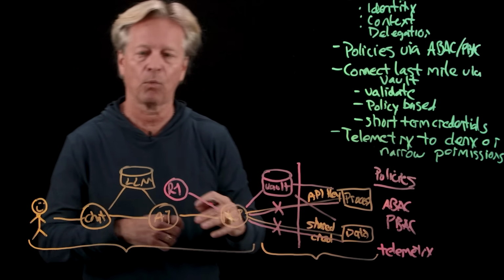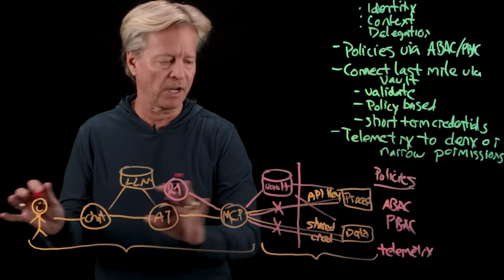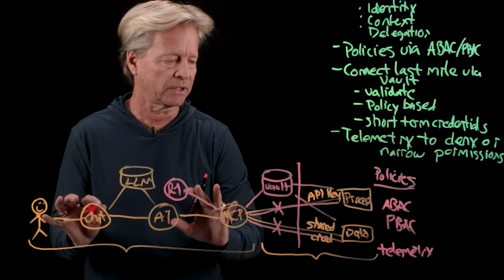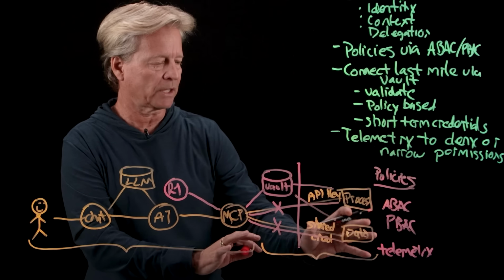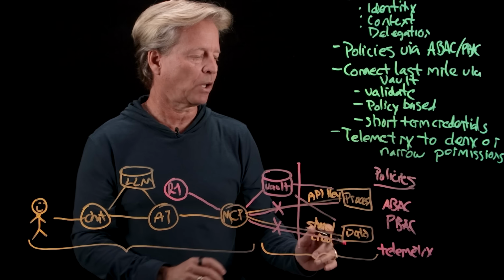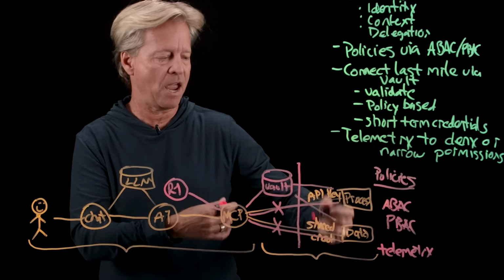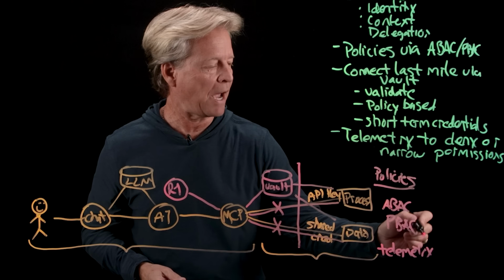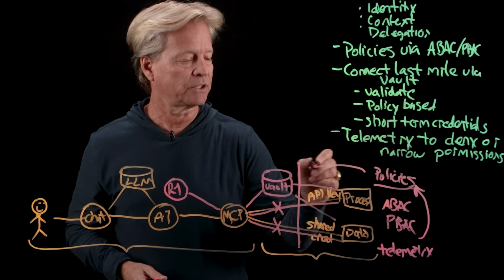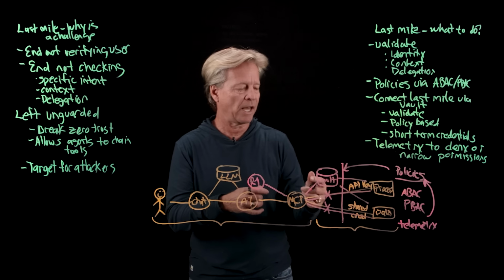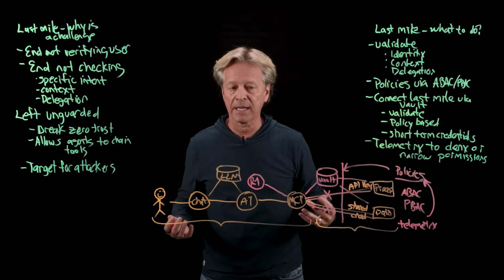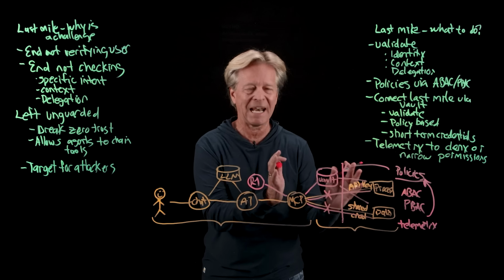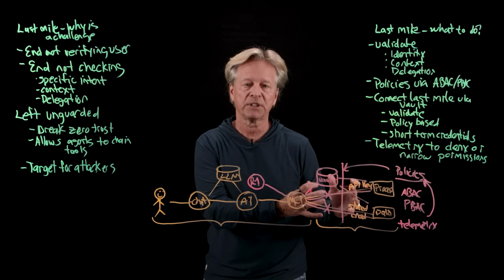As users start interacting, as agents start interacting with the system, we have our policies in place, we have the vault in place. Now we start collecting the behaviors, seeing what's actually happening, and that telemetry can then feed back into our policies. These policies feed back into our vault so that now we can remove access, or the next time somebody comes in, we can actually restrict the privileges that are coming in.